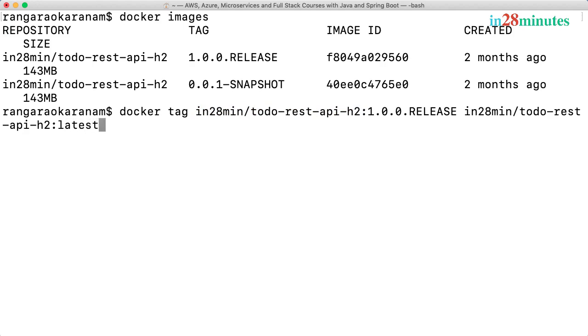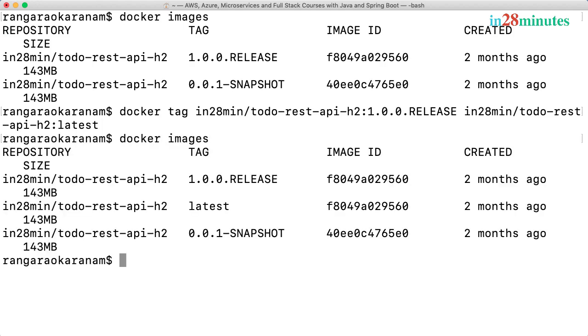I'm saying this is the latest version of this specific repository. What would happen if I say docker images? Now you'd see that the image is shown twice. The same image is now being shown with 2 tags. So you can see the image ID is the same, 560, 560. However, it's now being shown with 2 different tags.